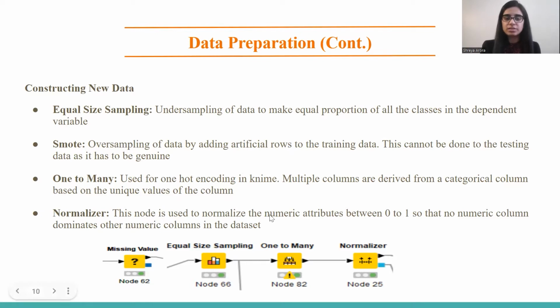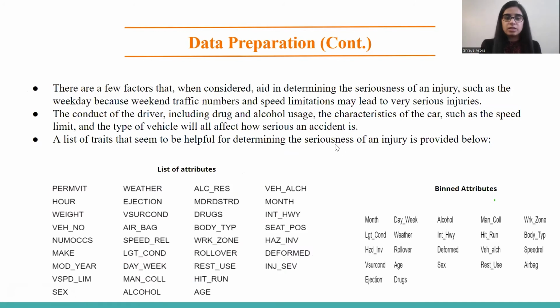We use normalizer to normalize the numeric attributes between 0 and 1 so that no numeric attribute can dominate the other one, and the whole KNIME workflow for these nodes is given at the bottom. The final list which we used for our models is given on the left-hand side. We came up with this list based on the relevant and promising factors such as weekdays, alcohol use, drug use, and many other characteristics. Out of these attributes, we binned a lot of them, and the list is given on the right-hand side.